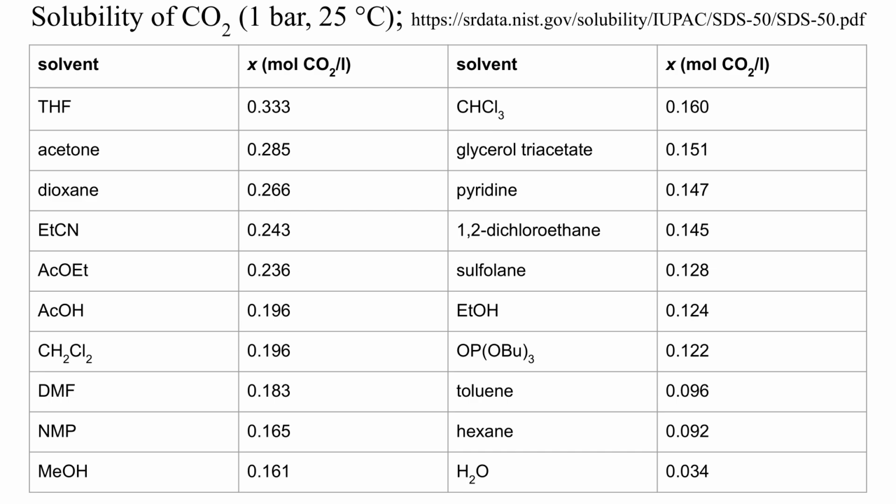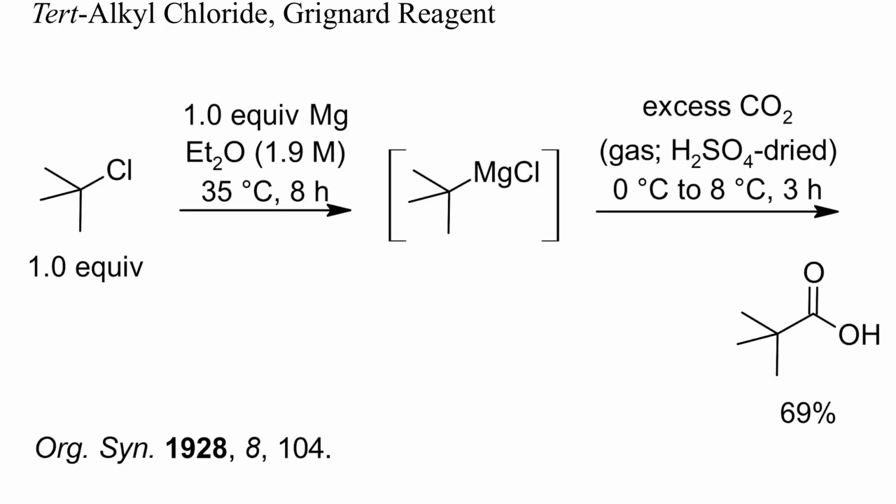Here are some solubilities at normal pressure and 25 degrees Celsius for typical solvents that do not react with CO2, like secondary amines. Let's check some specific examples of carboxylations, beginning with alkyl halides and sulfonates.